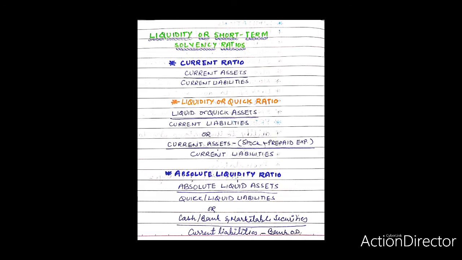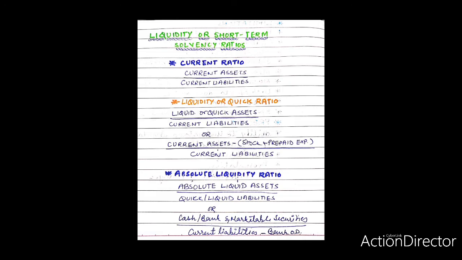Number 1, current ratio or working capital ratio or 2:1 ratio. Meaning and computation. Current ratio may be defined as the relationship between current assets and current liabilities. It is also known as working capital ratio or 2:1 ratio. It is calculated by dividing the current assets by current liabilities. Expressed as a formula, the current ratio is as follows. Current ratio equals current assets divided by current liabilities.